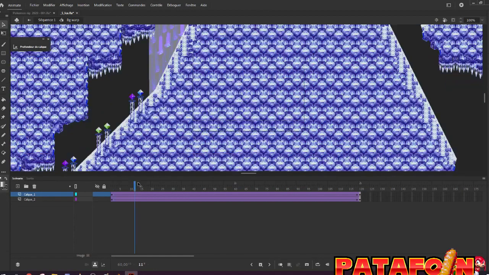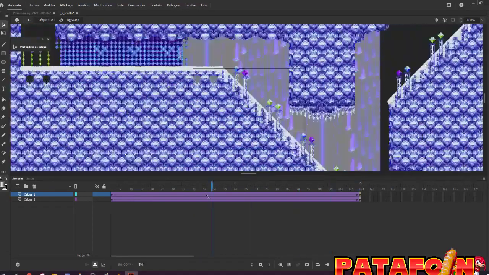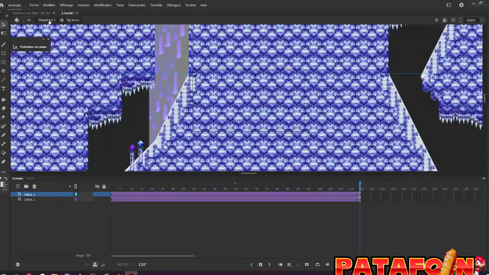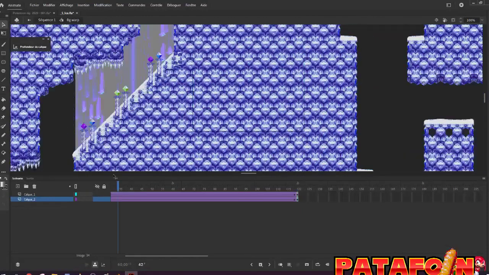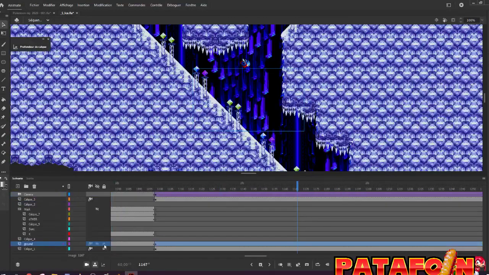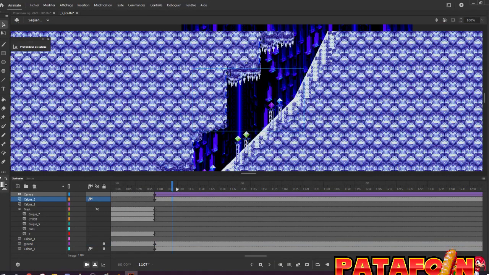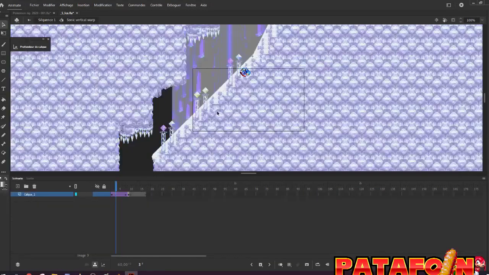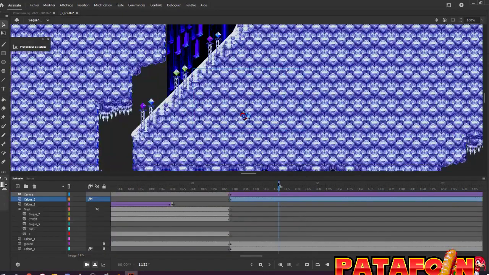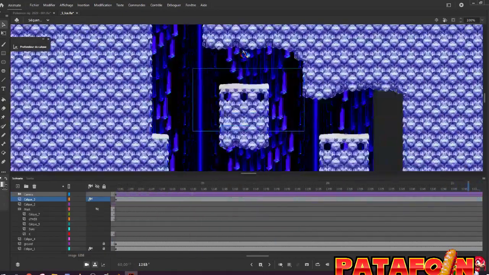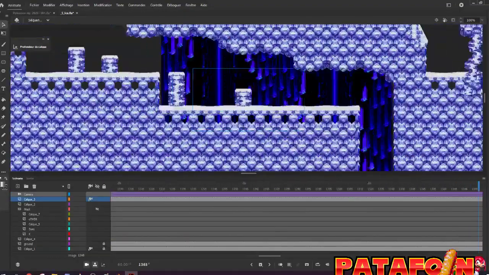So the level is doing an up and down loop. The background is doing a right and left loop, and Sonic himself is doing up and down. And then I move the camera to the right until the end.